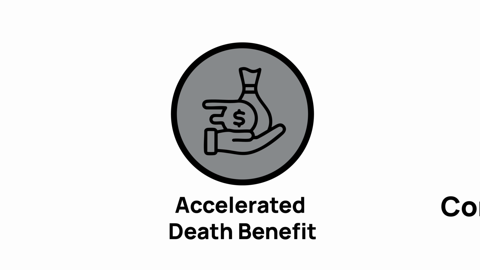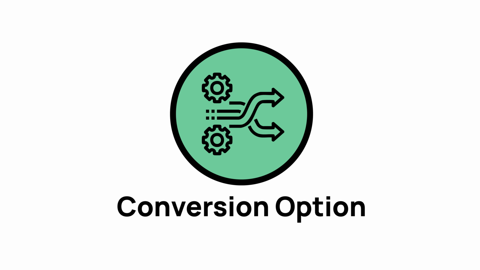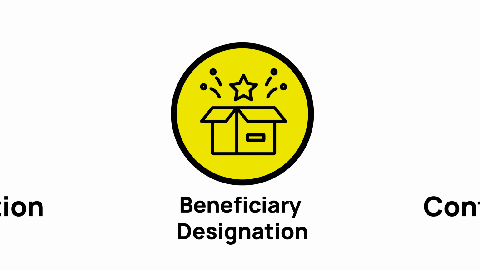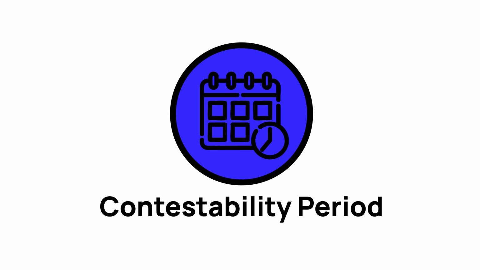Accelerated death benefit lets you access part of your life insurance payout early if you become seriously ill before you die. Conversion option allows you to change a term life policy into a permanent life policy without a medical exam. Beneficiary designation, the person or people officially named to receive your life insurance payout when you die. Contestability period, the time, usually 2 years, after a life insurance policy starts when the insurer can deny a claim for misstatements or errors on the application.